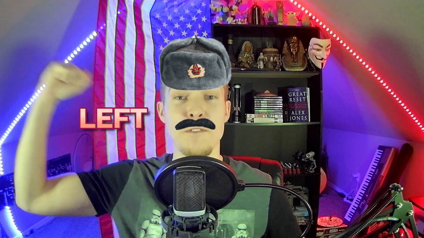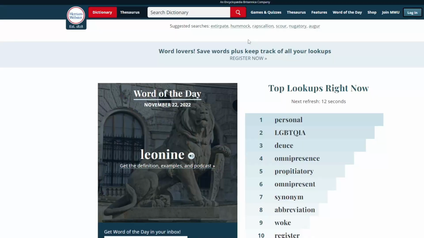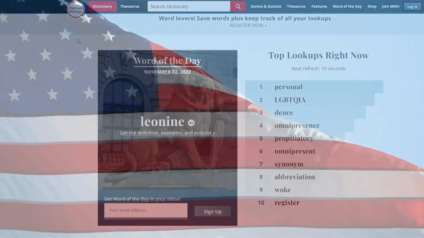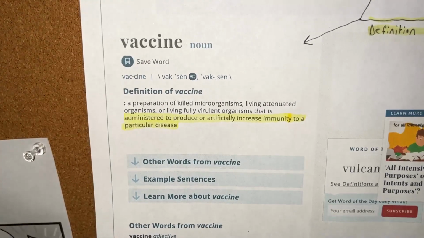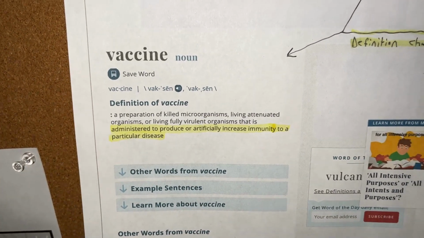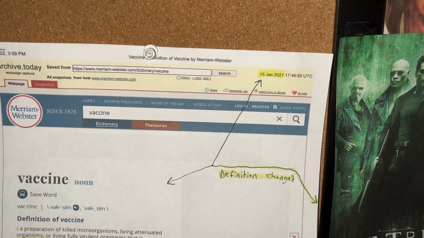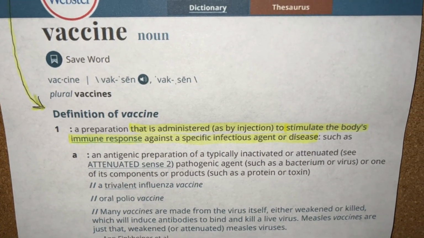Are you on the left or are you on the right? It's important to know what these words mean, so we're going to have Merriam Webster define our political vocabulary in America. But should we even trust them to define these words, seeing as how they changed the definition of vaccine from "administered to produce or artificially increase immunity to a particular disease" to "administered to stimulate the body's immune response to a specific disease"? During 2021, when people were questioning if getting the jab would make them immune from getting